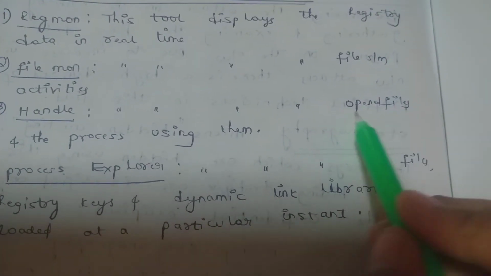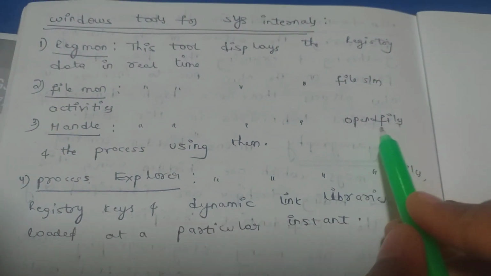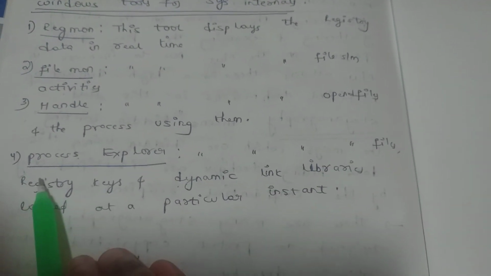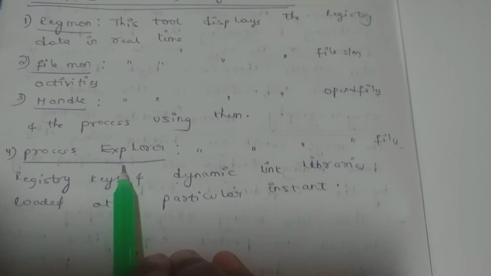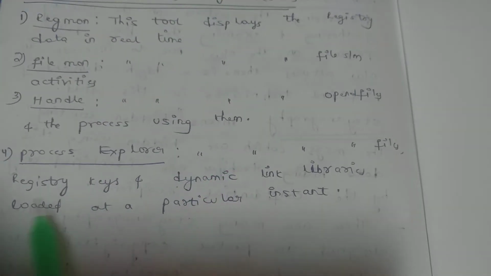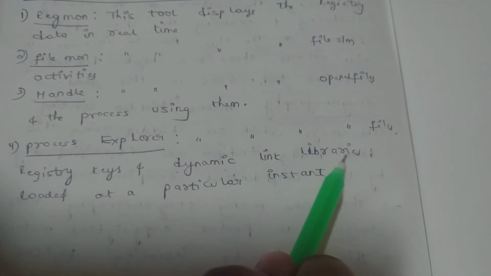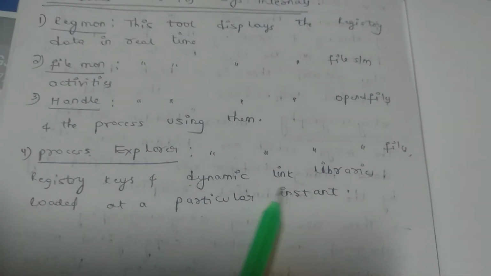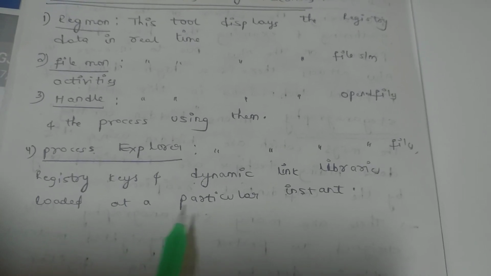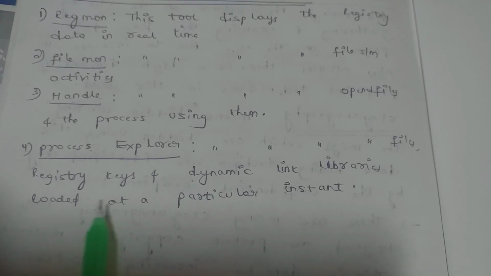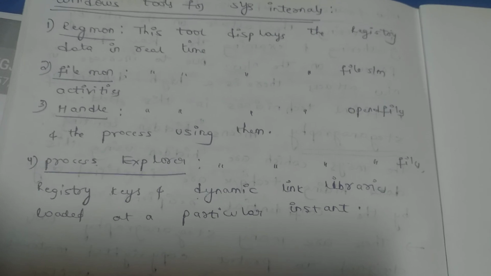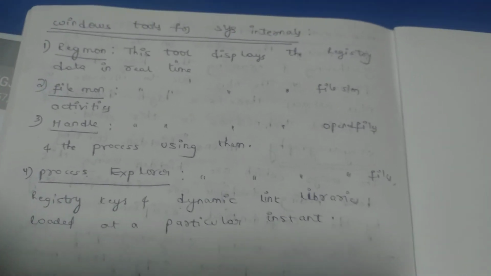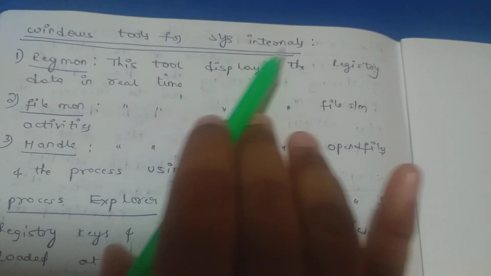Handle is only for the open files. And Process Explorer. This tool displays the files, registry keys and dynamic link libraries loaded at a particular instant. Okay, this is all about Windows tools for system internals.